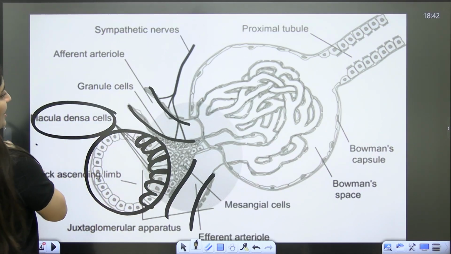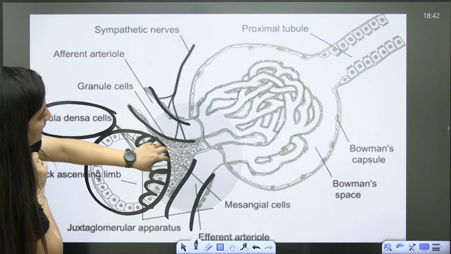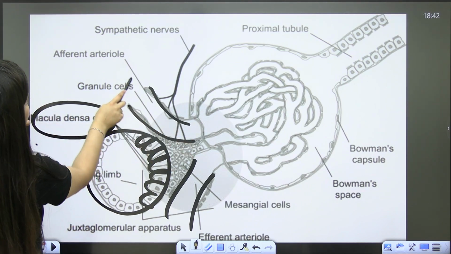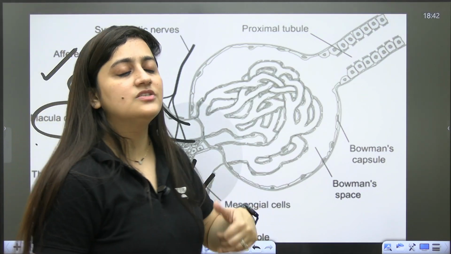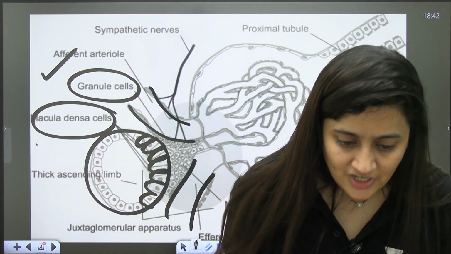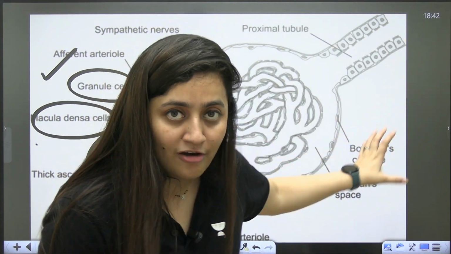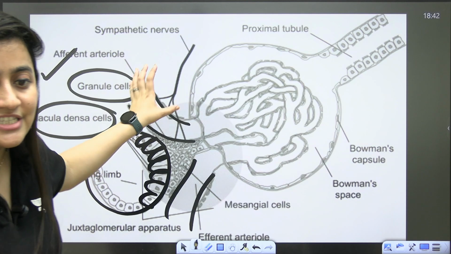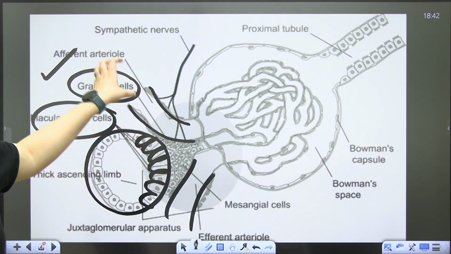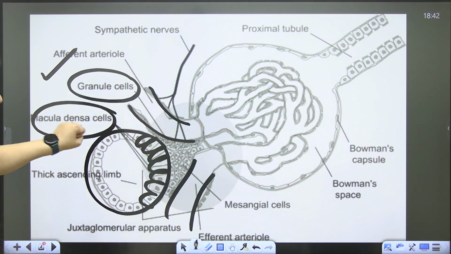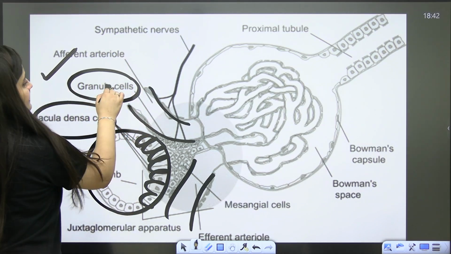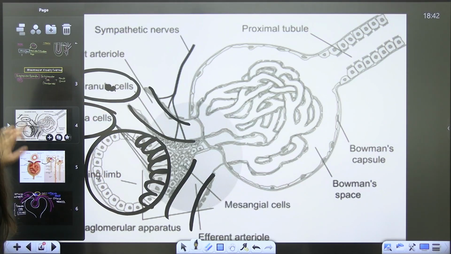We call them macula densa cells, and in this arteriole, in the smooth muscle cells, you will see these modified cells. We call them juxtaglomerular cells. In the wall of the arteriole, the smooth muscle cells, wherever they come in contact with the DCT, become swollen, so we call them granular cells. I believe this part is clear to you.